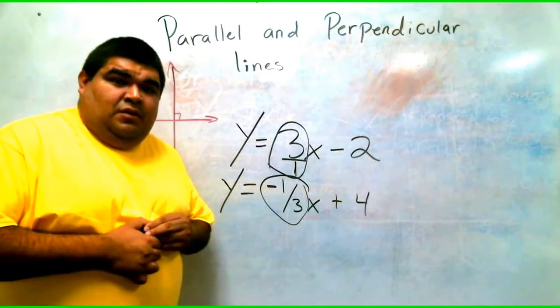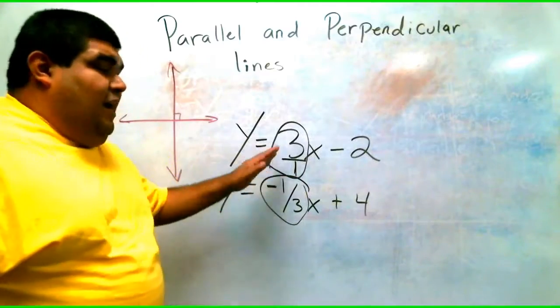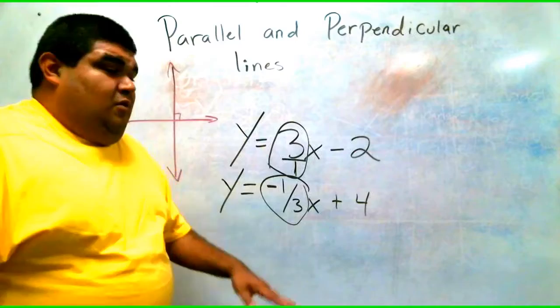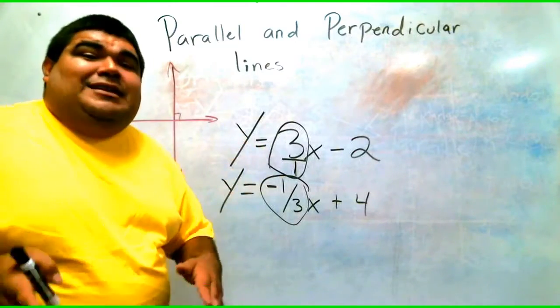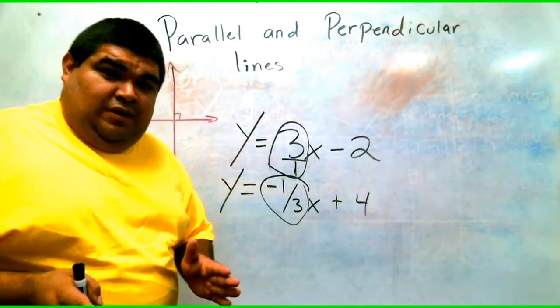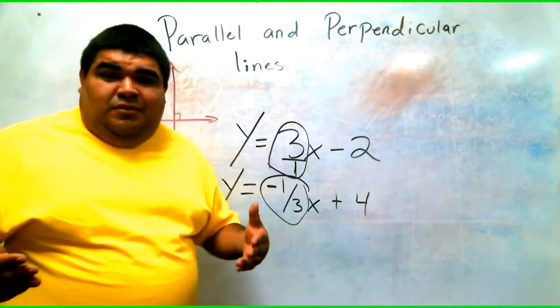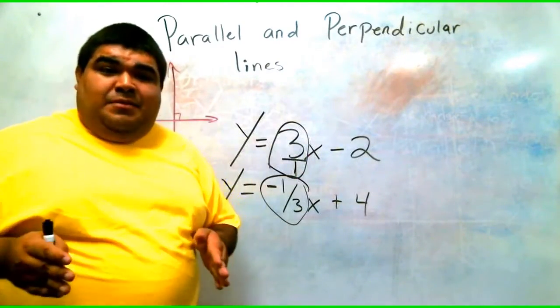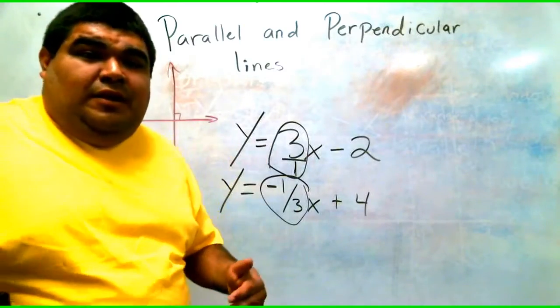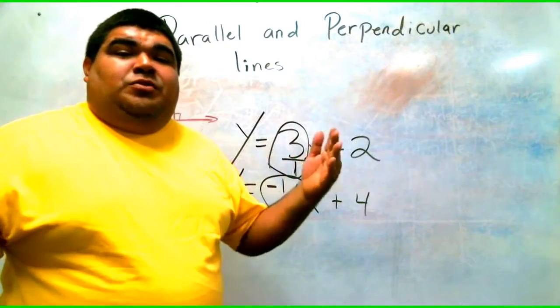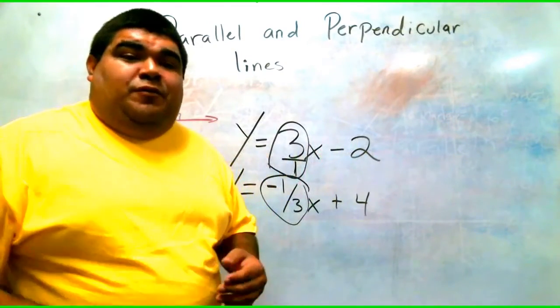Okay? So, notice that we really didn't have to graph them to identify if they were perpendicular or parallel. All you have to really look at is the slope on your equations. Okay? So, remember, when they're parallel, the slope is exactly the same. When they're perpendicular, they're the opposite of each other. Okay? Which brings us to the assignment for today.